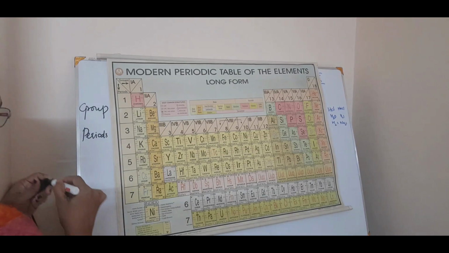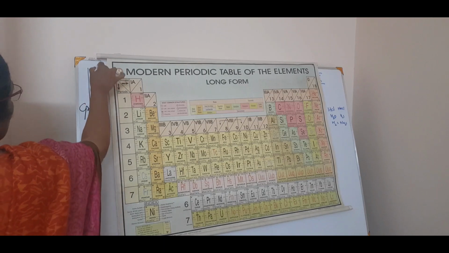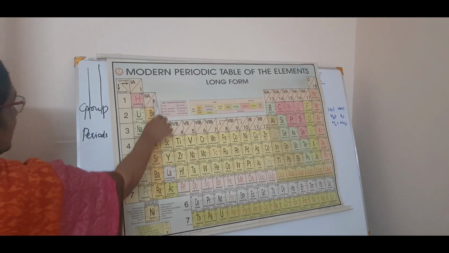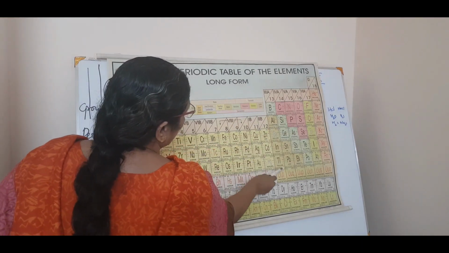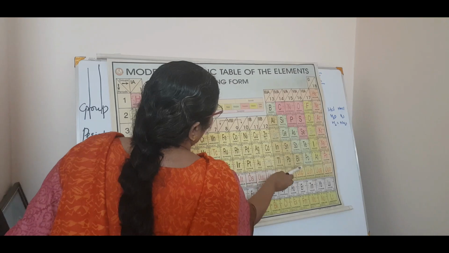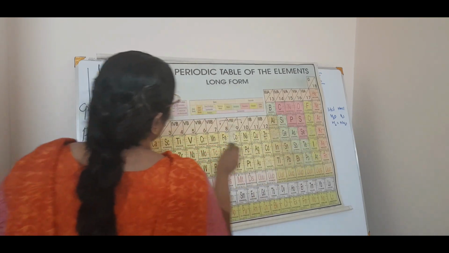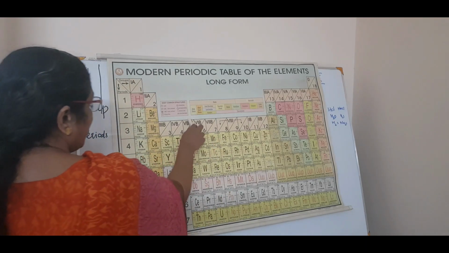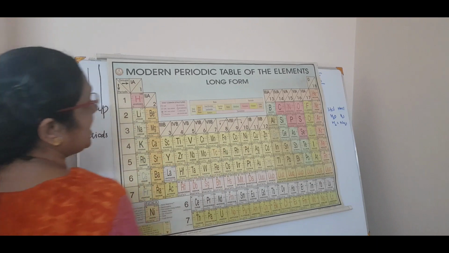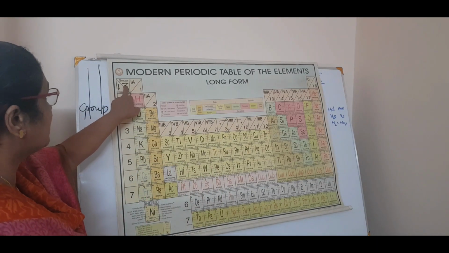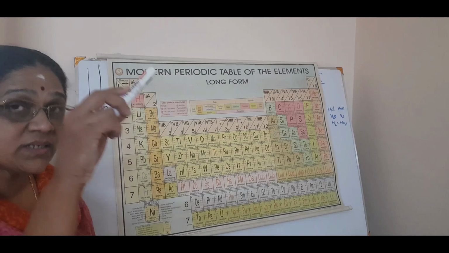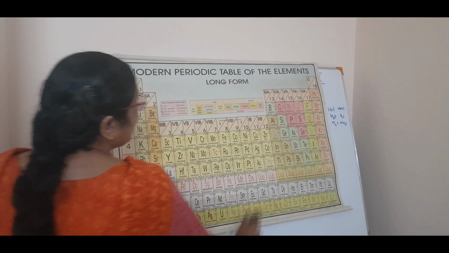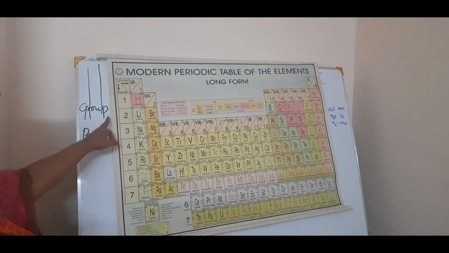See, what are groups? Groups means what? See, this is one group, this is two group, this is third group, this is fourth group, this is fifth group, this is sixth group, this is seventh group. So all these vertical columns you can say are groups. All the vertical columns are called groups and the horizontal columns are called periods. See the periods.